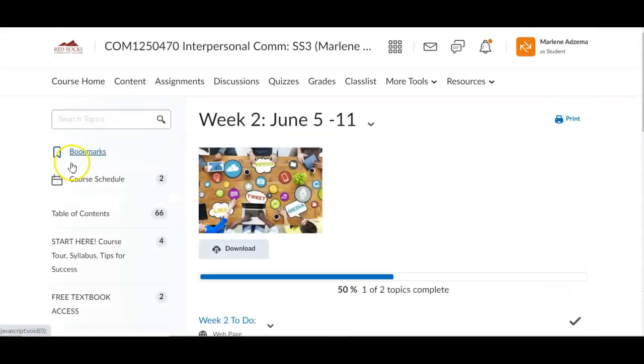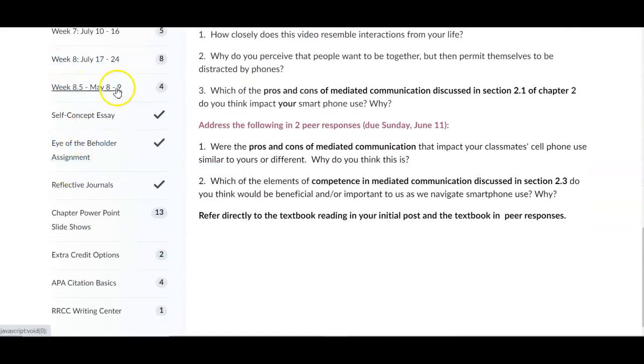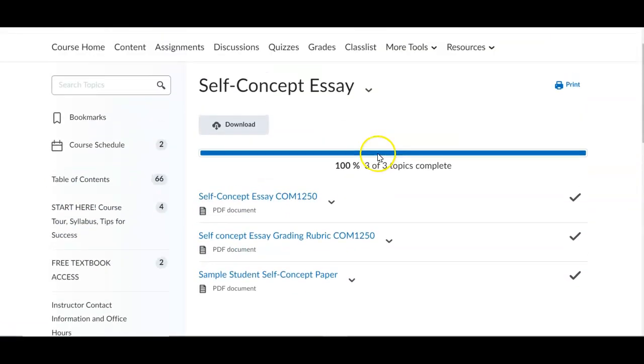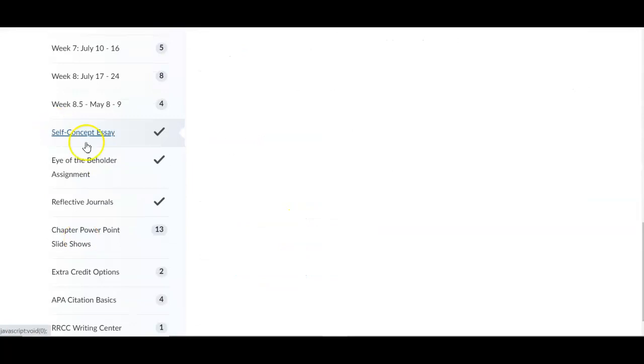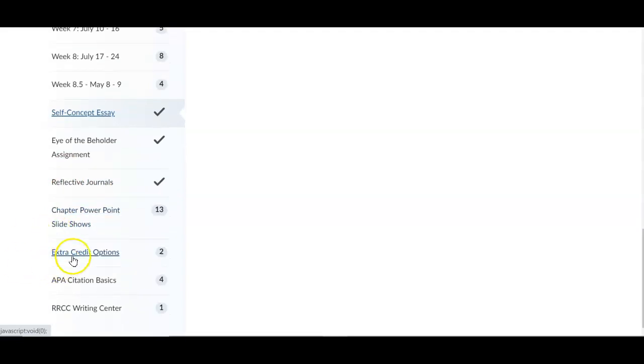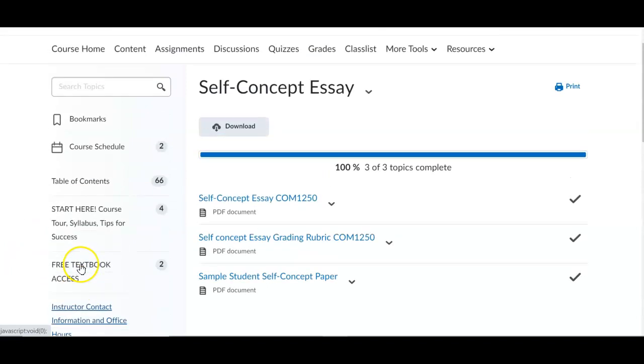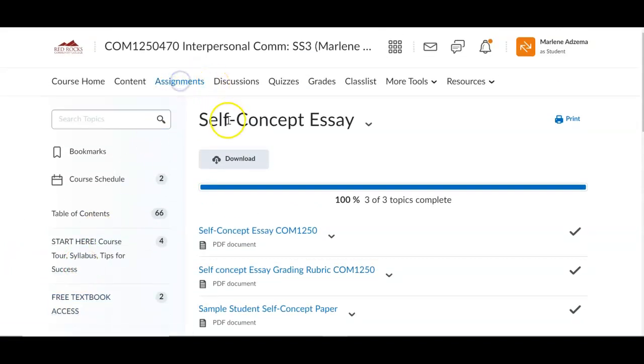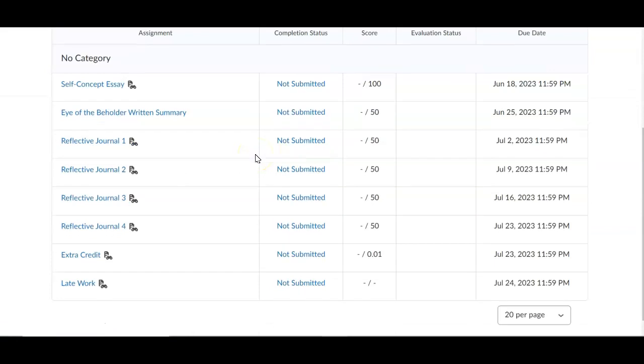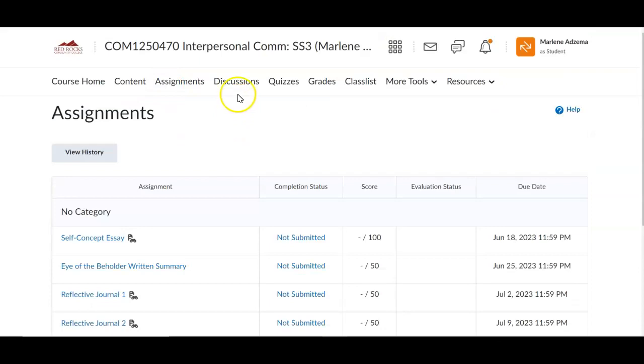So if we go back to the weekly modules, you'll see all of those. And then you'll see the various assignments down here. And these will also be linked in each weekly module. But you'll find the rubric, and in this case, a sample student essay. So you can look at those. Some slideshows that are just view-only slideshows to accompany the chapters, some extra credit options, and some information about writing. Here is the assignments tab, and this is where you submit the written assignments for this course. These will be linked in the weekly modules, but they're also here as well.